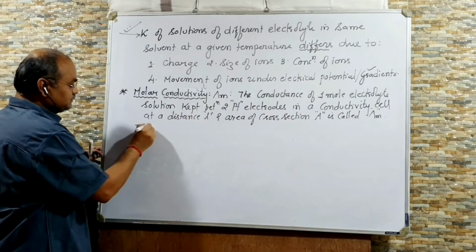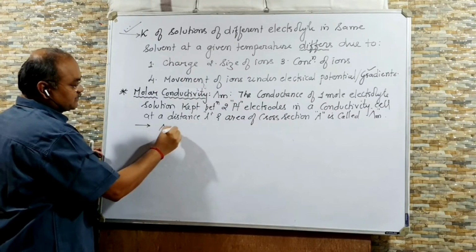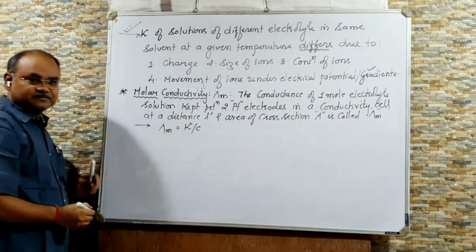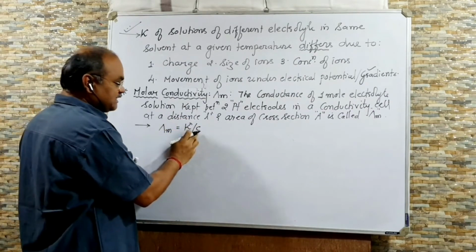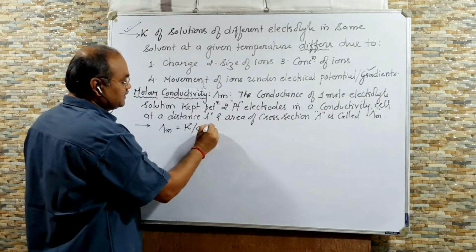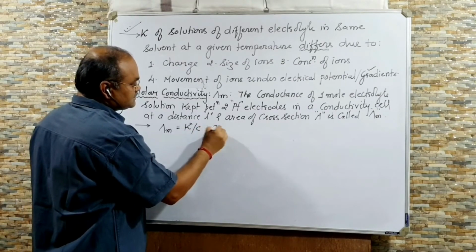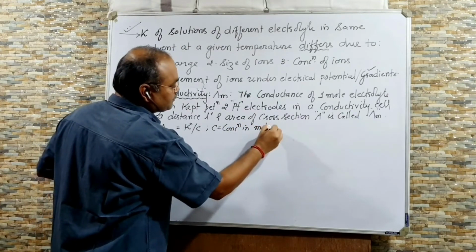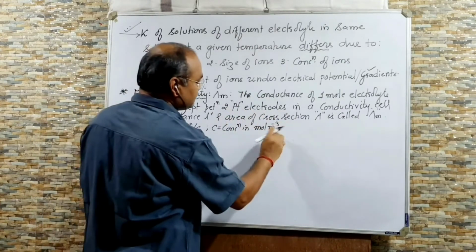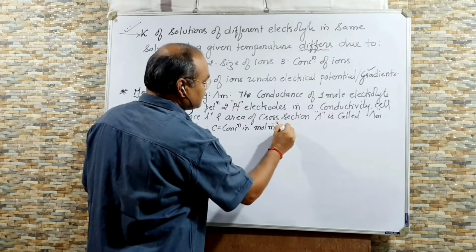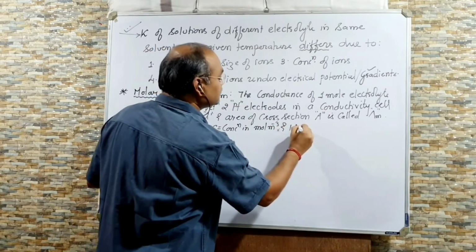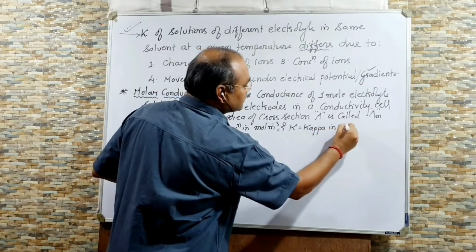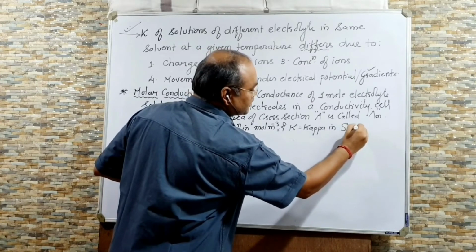Now, molar conductivity lambda m is given by the equation kappa by C. Conductivity by C. C is concentration, where C is concentration in mole per meter cube, and kappa, you know, conductivity,